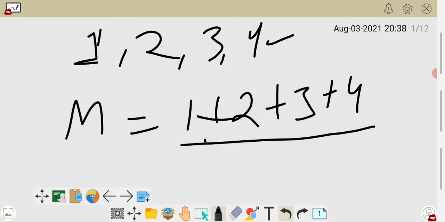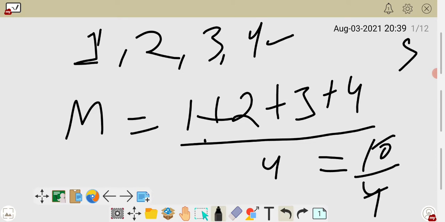How many observations are there? 1, 2, 3, 4. There are 4 in number, right? So write 4 here. Now just calculate. 4, 3 is 7, 7 and 1 is 8, and 2 is 10. That is 10 upon 4. When you cancel, you will get 5 upon 2. So what is it known as? Mean. It is known as mean.